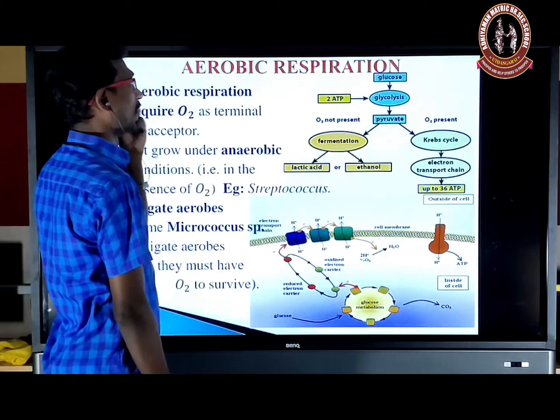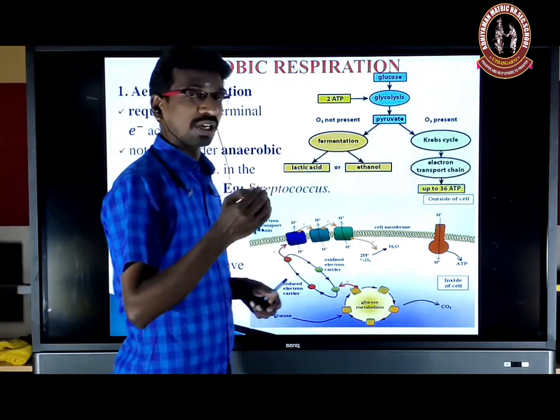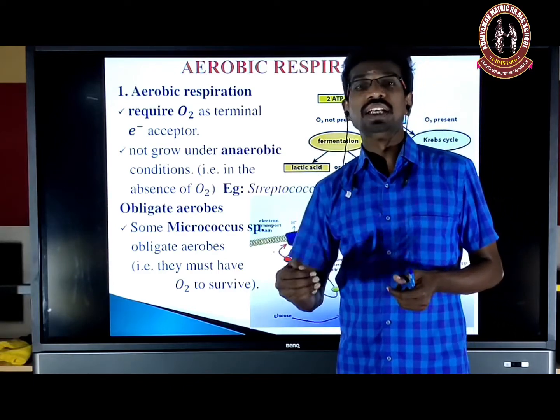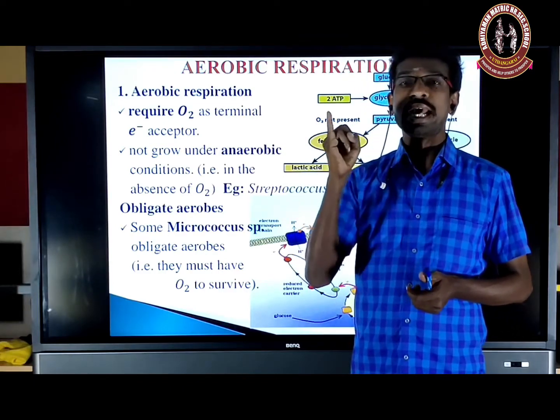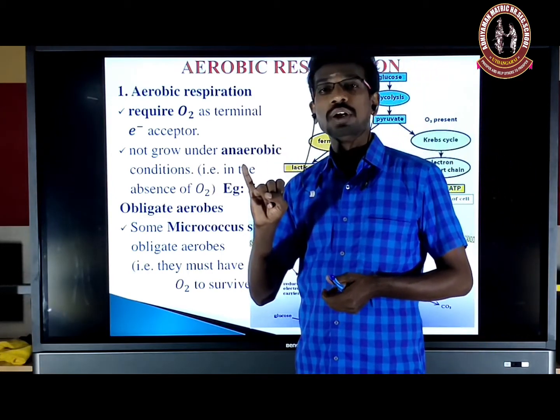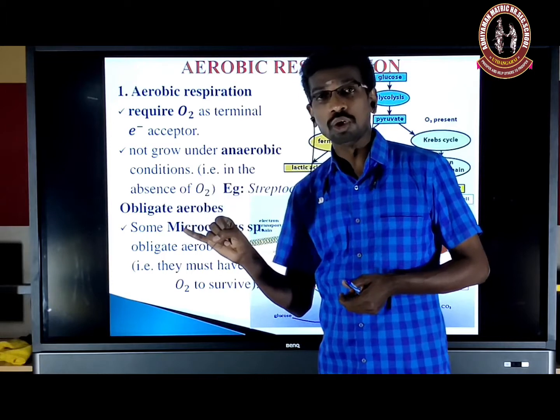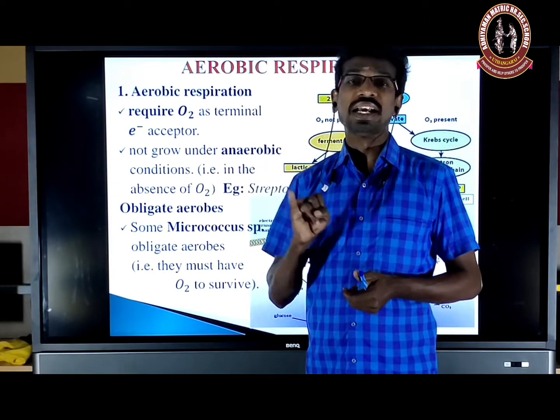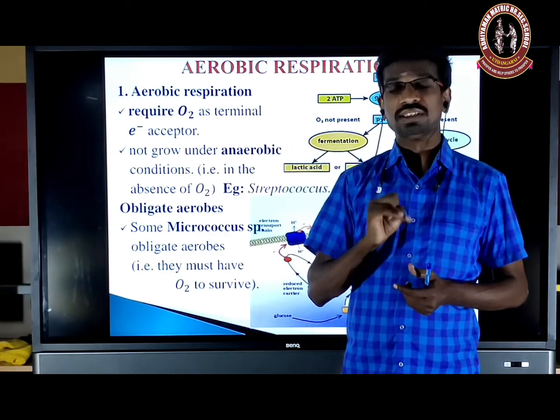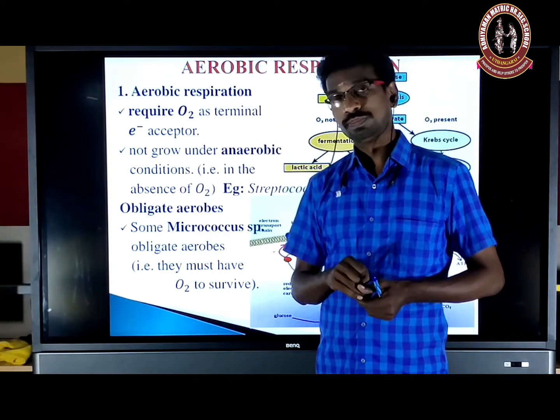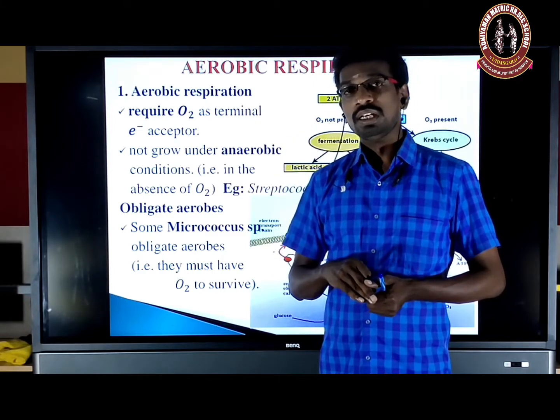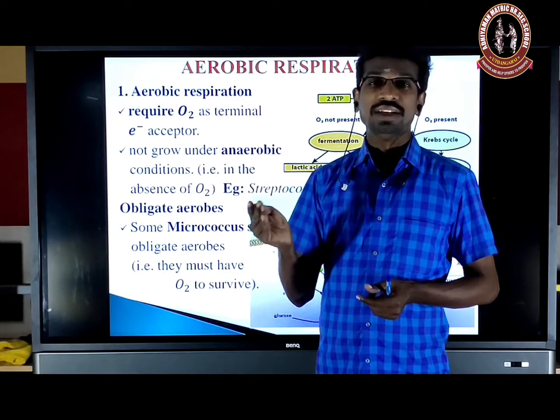First we are going to see the aerobic respiration. It resembles that of higher organisms. The aerobic respiration occurs in 4 stages. Stage 1, glycolysis. During glycolysis, the glucose molecule is broken down into 2 molecules of pyruvic acid. And then oxidative decarboxylation of pyruvic acid is stage 2. Krebs cycle is stage 3. ETC, electron transport chain, is stage 4.